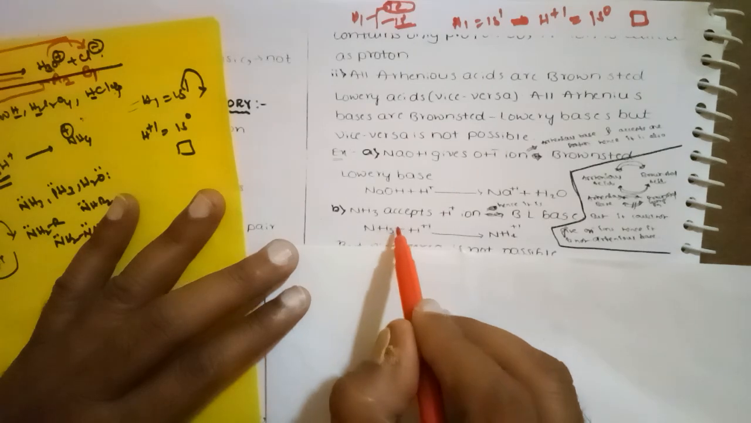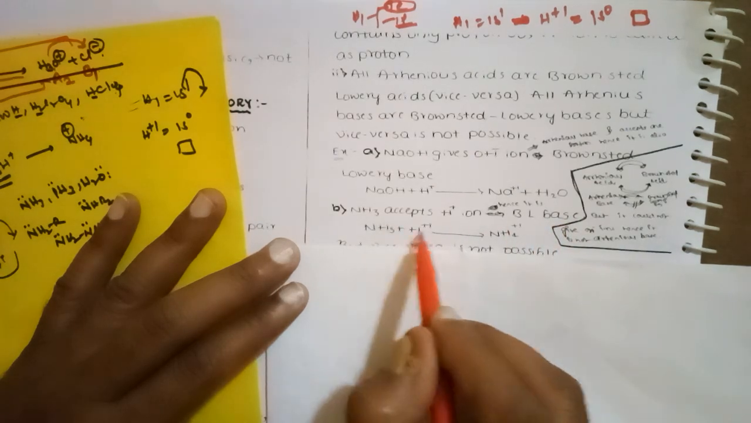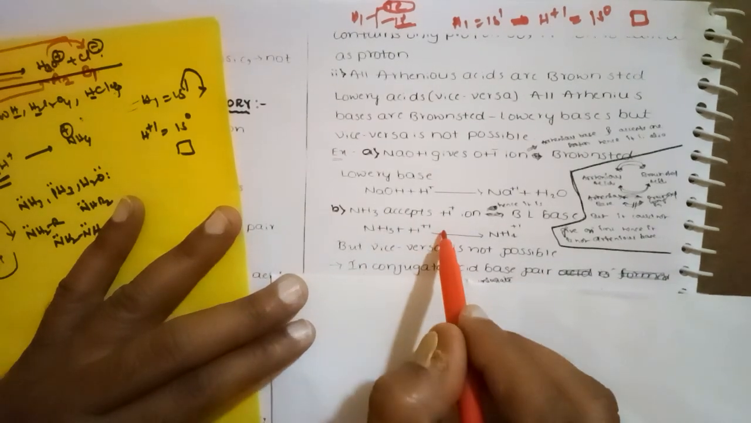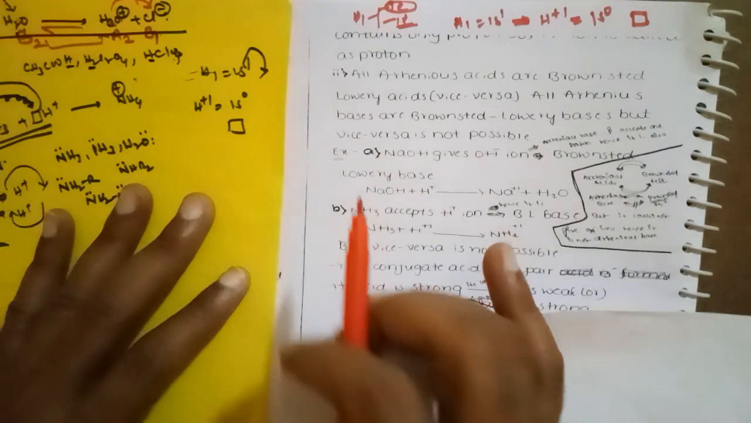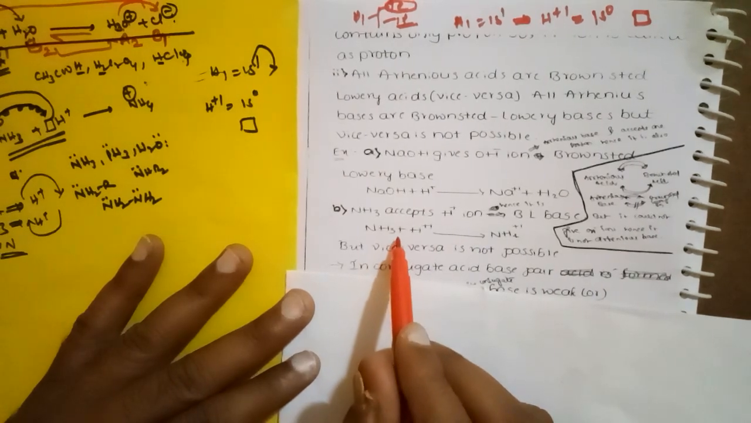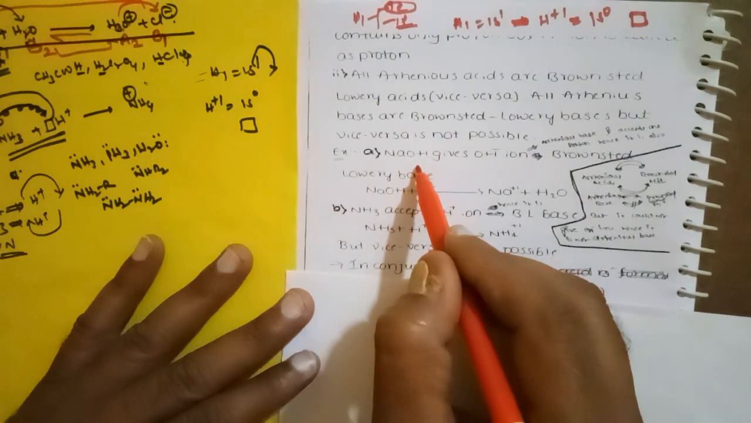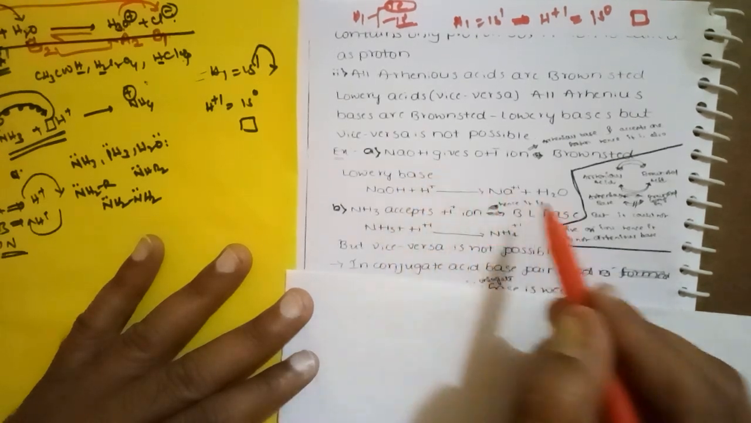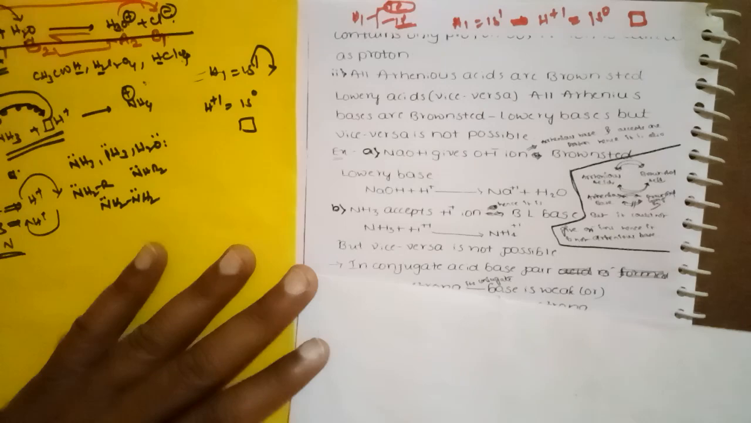Now let me take ammonia. Ammonia accepts one proton, so it is a Bronsted-Lowry base. But it is not ready to donate OH- ions. To be an Arrhenius base, it should donate OH- ions, but it has no OH- ions to donate. Hence it is only a Bronsted-Lowry base, not an Arrhenius base. All Arrhenius acids are Bronsted-Lowry acids, and all Arrhenius bases are Bronsted-Lowry bases, but not all Bronsted-Lowry bases are Arrhenius bases.